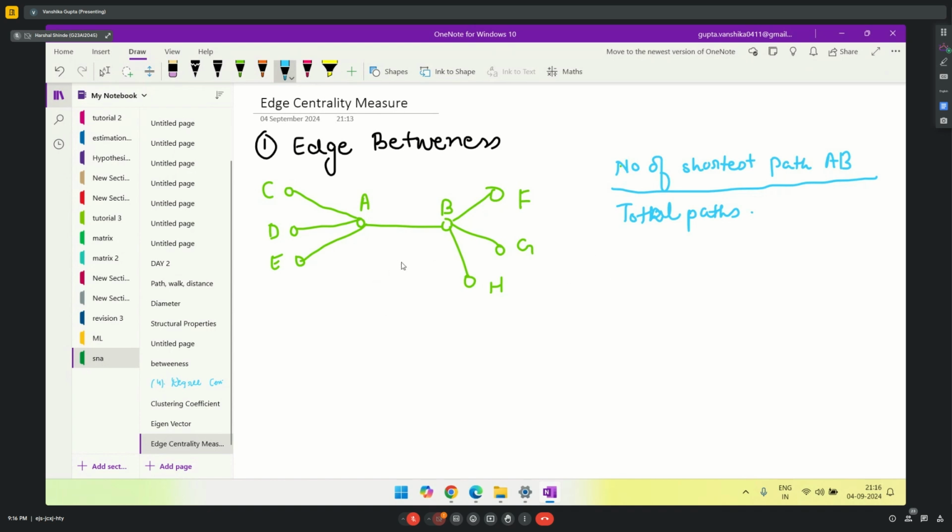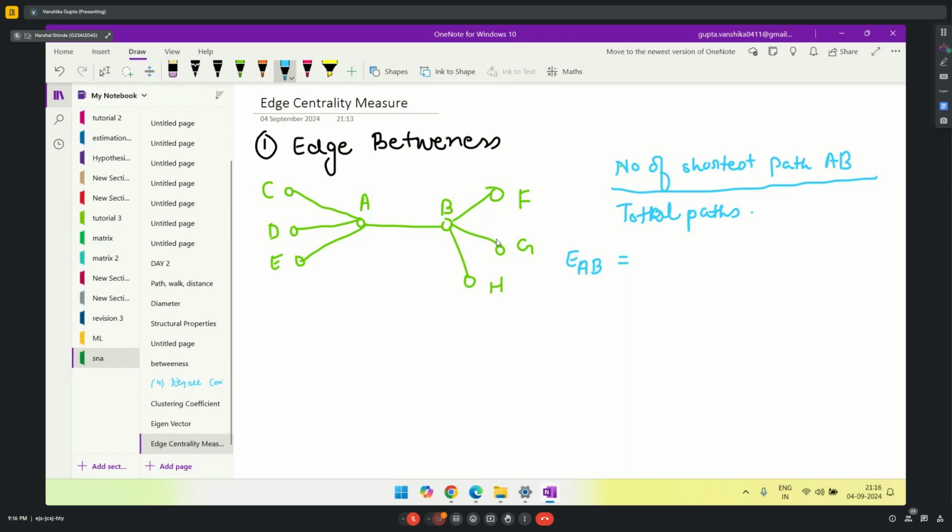So let's try to calculate the edge betweenness for this particular edge AB. First of all, the number of shortest paths in which AB will come: C to H, AB will come. C to G, C to F, AB will come in between.